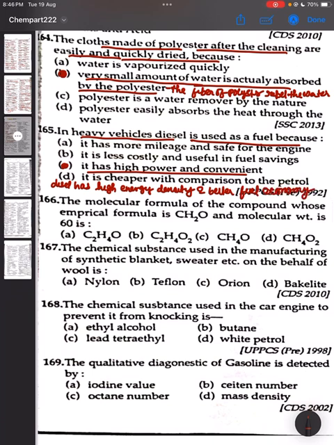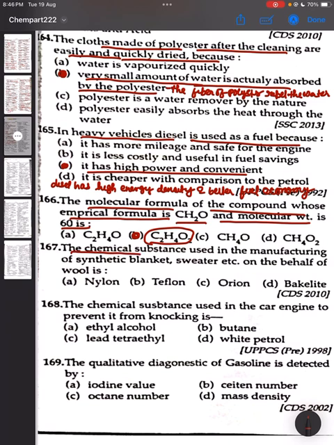Question 166. The molecular formula of a compound whose empirical formula is CH2O and molecular weight is 60 is C2H4O2. Option B is the correct answer.